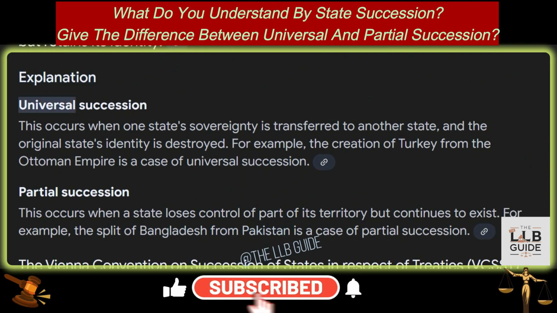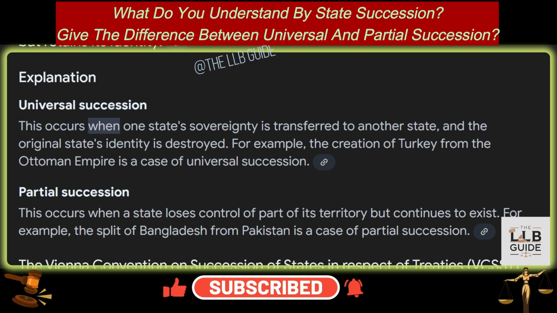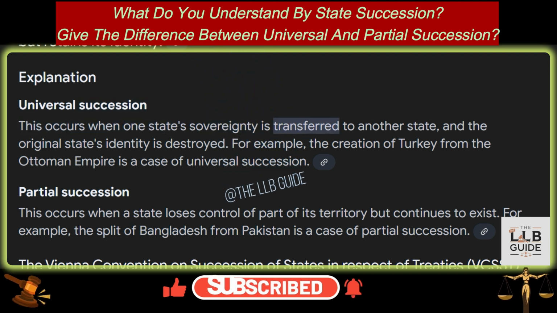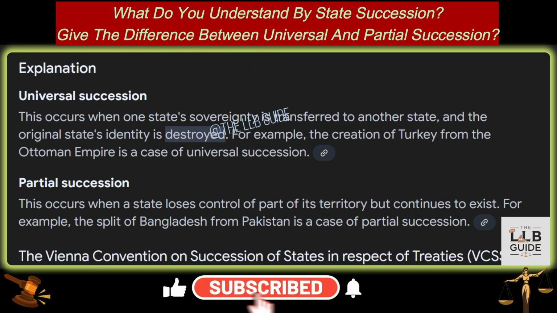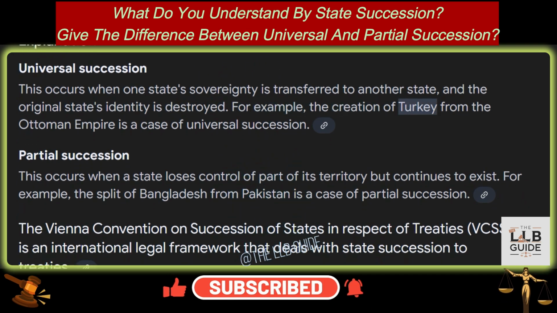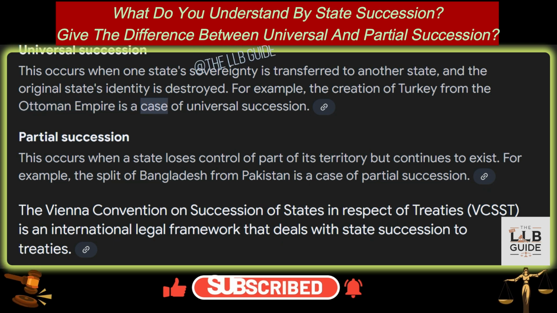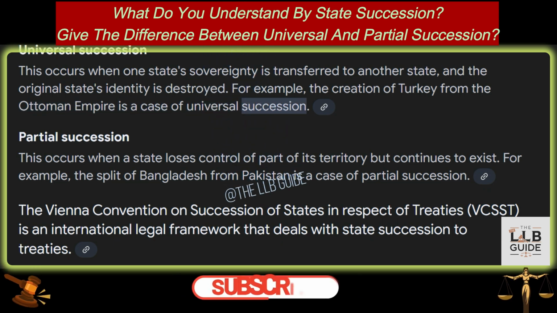Explanation. Universal succession. This occurs when one state's sovereignty is transferred to another state, and the original state's identity is destroyed. For example, the creation of Turkey from the Ottoman Empire is a case of universal succession.